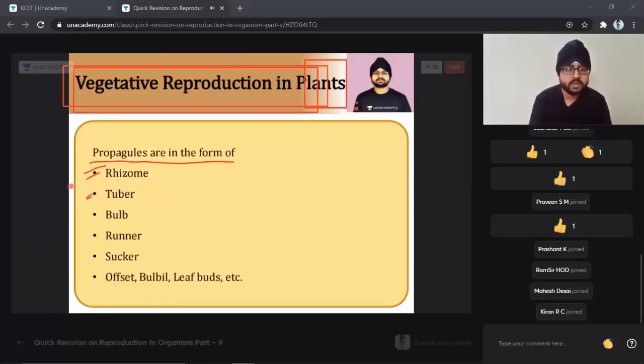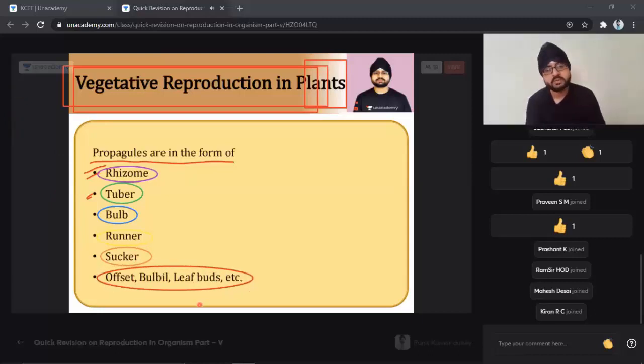Let me mark it in this way, it will be easy for you to recognize. First is the rhizome. Second is the tuber. Third is a bulb. Next is the runner. Then a sucker. And the last one is the offset, bulbils and leaf buds. Through all these mechanisms, students, vegetative reproduction in plants is possible.